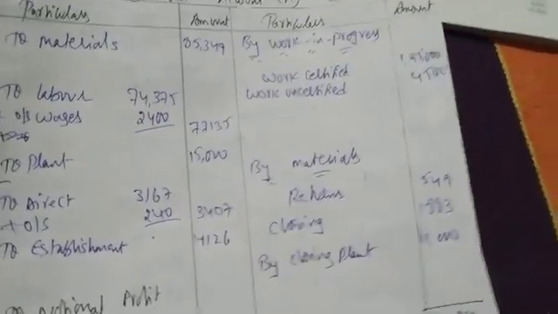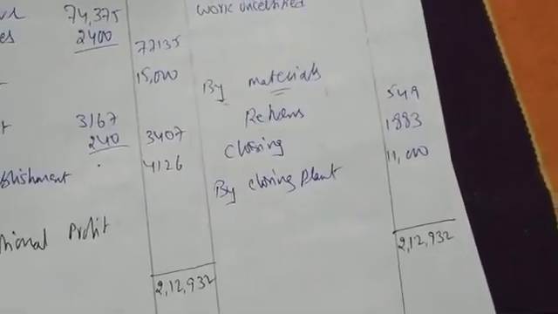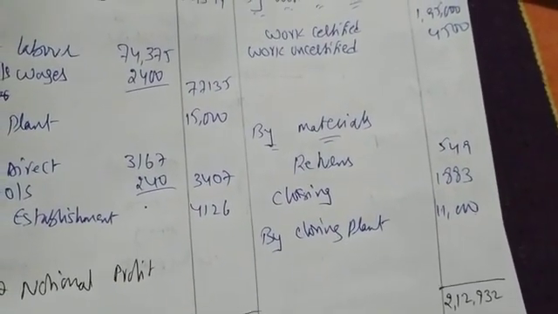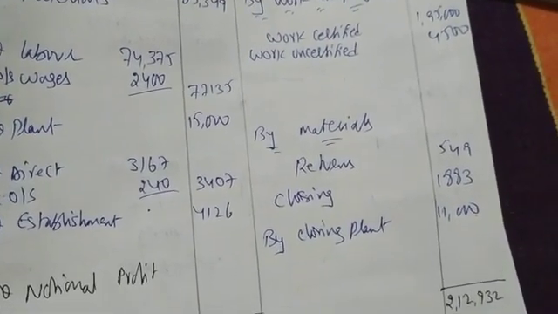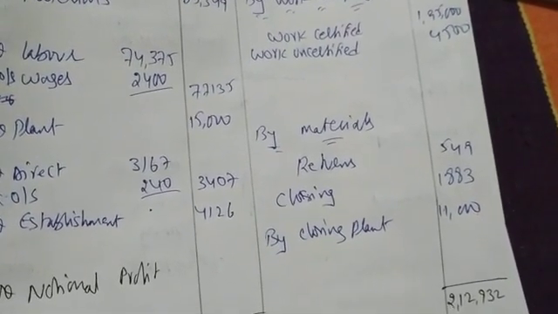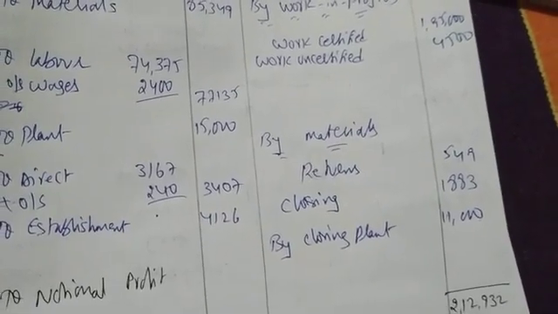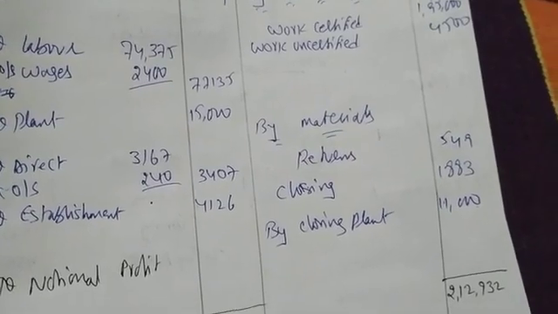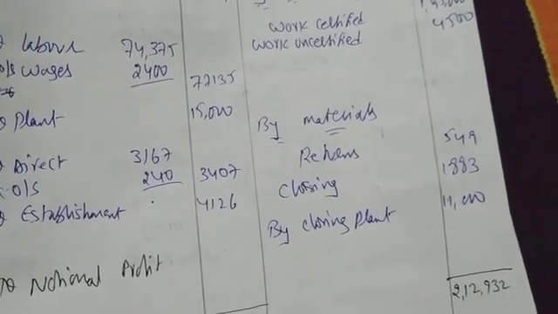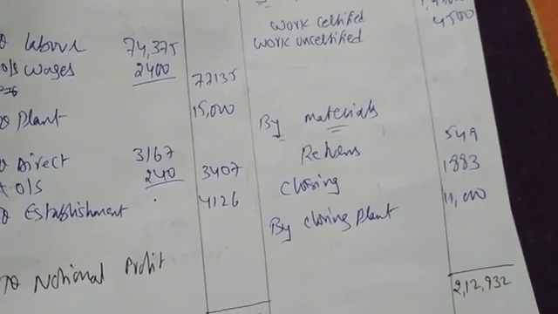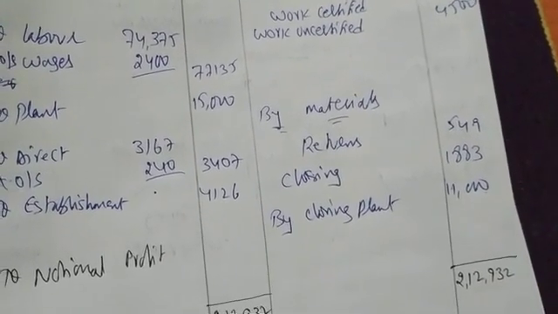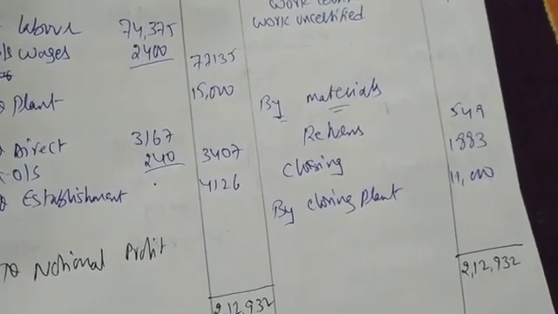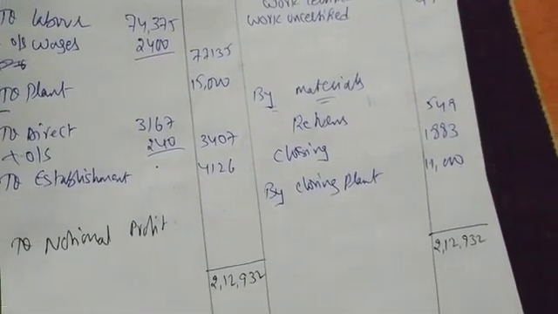Wait, let me check once. 2,12,932 minus 85,349 minus 77,135 minus 15,000 minus 3,407 minus 4,126. 27,915 everything.